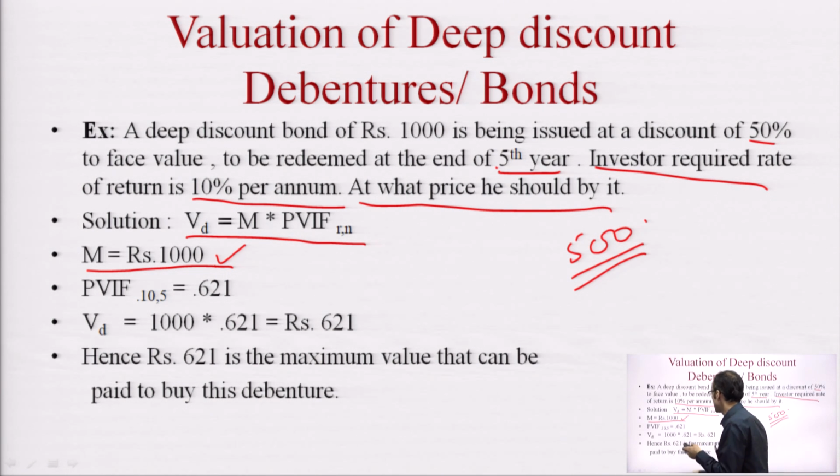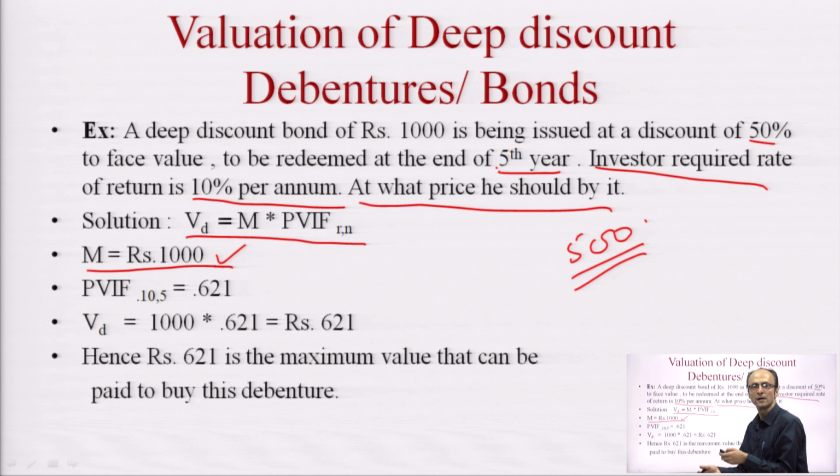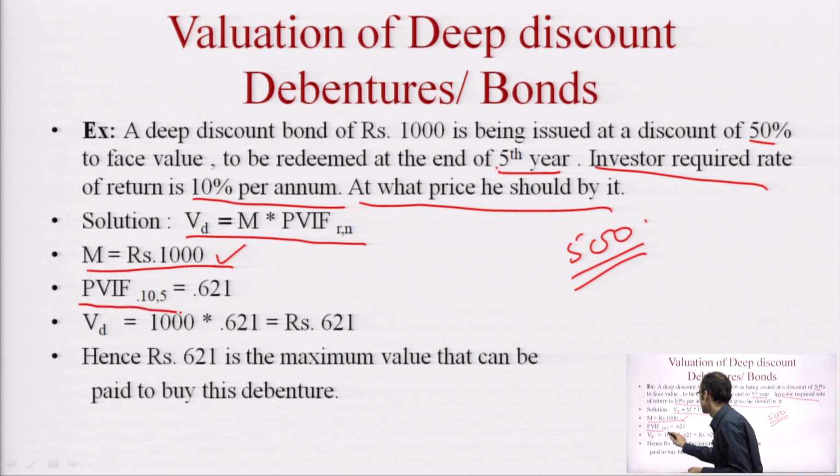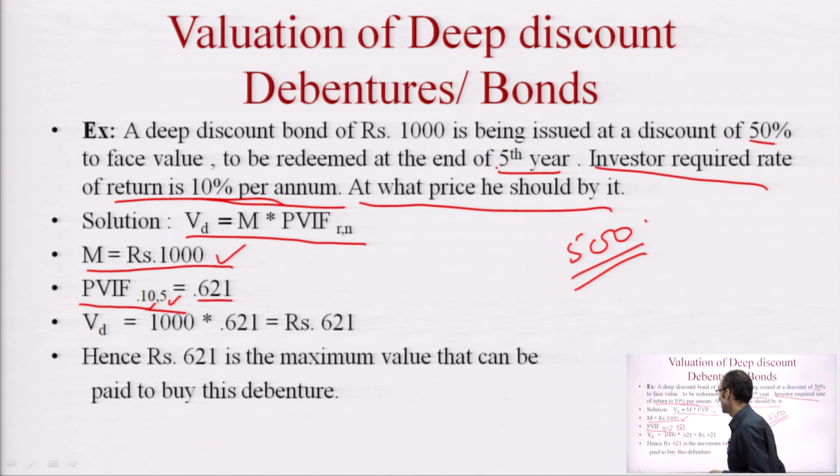Now say suppose we want to find out what should be the current intrinsic price of the bond, so that the bondholder can correctly buy this bond at an appropriate rate. If we apply this concept, 10% as a discount rate, that is the return that is expected, and 5 as the maturity, the present value factor will come out to 0.621. Now if we multiply 1000 rupees, the maturity value that the bondholder is getting, that is the face value in case of a deep discount bond, by the discount factor, the value that is coming out is 621. Now what does this imply?